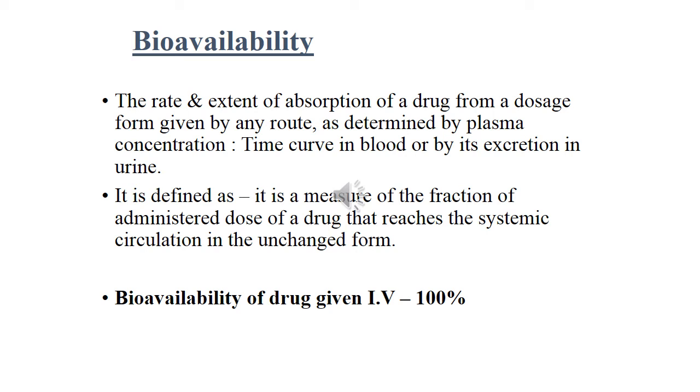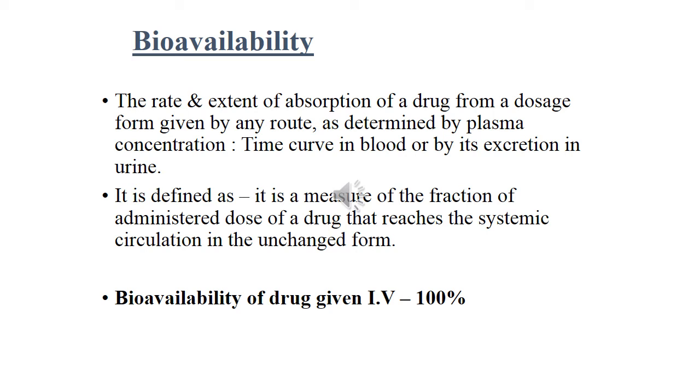So coming to bioavailability, it refers to the rate and extent of absorption of the drug from the dosage form administered by any route, and it is a measure of the fraction of the administered dose of a drug which reaches the systemic circulation in the unchanged form.